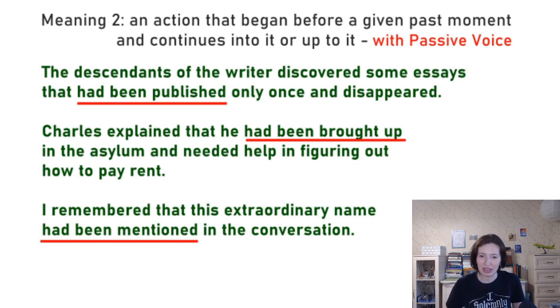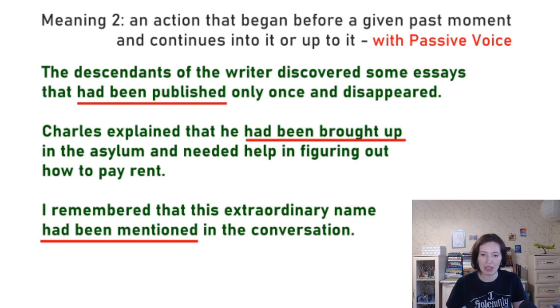So Charles explained that he had been brought up in the asylum and needed help in figuring out how to pay rent. The translation here. Чарльз объяснил, что он воспитывался for a long time в приюте, и ему нужна была помощь теперь разобраться, как платить арендную плату за квартиру. So he had been brought up, this is a passive voice form, and for many years, it's a long time, he was in the asylum for 10 years before that moment, right? So we use the past perfect instead of the past perfect continuous because the verb is in passive voice.